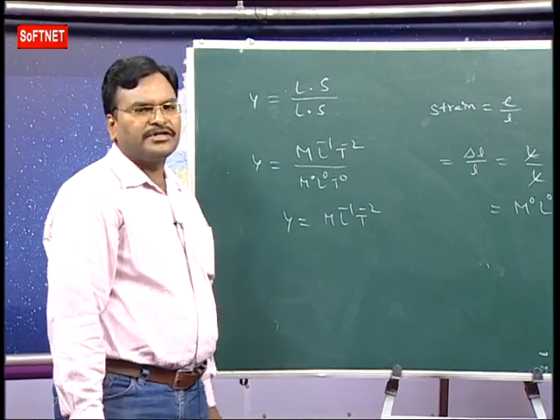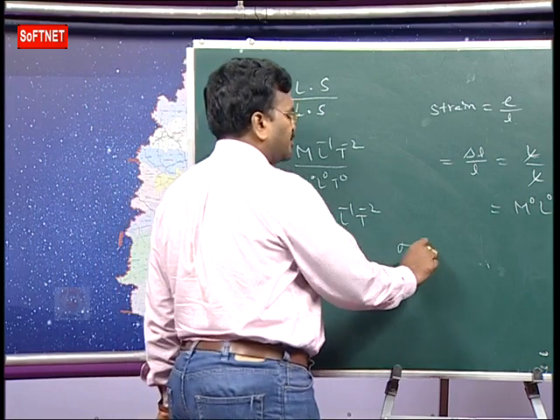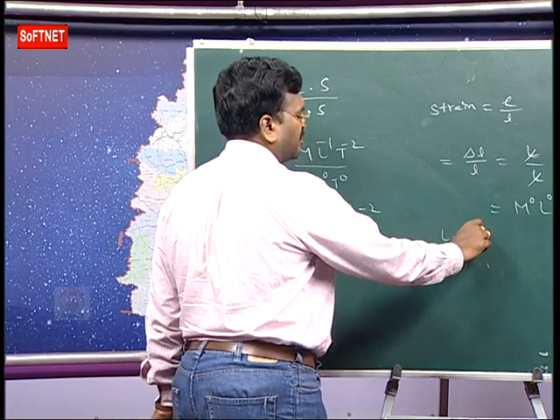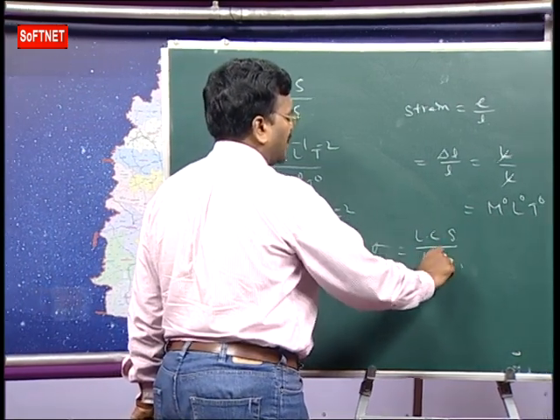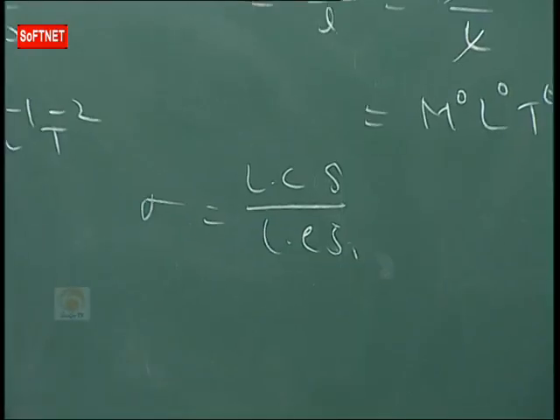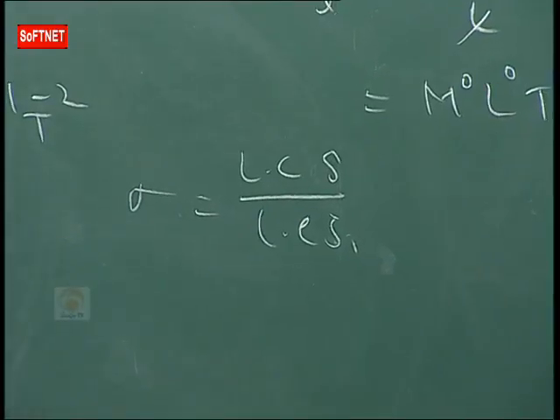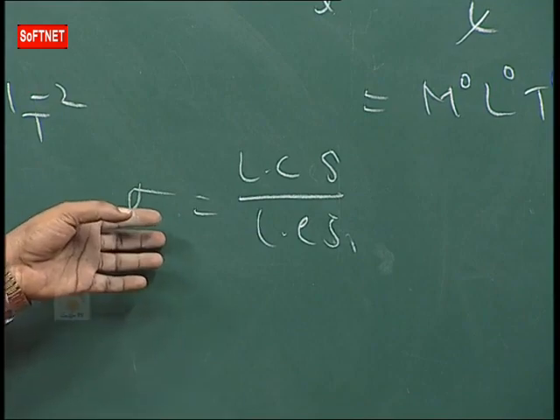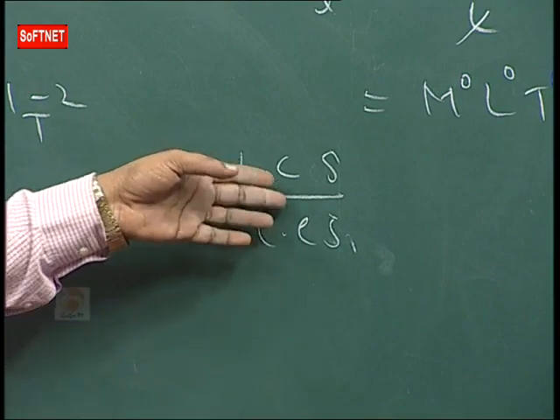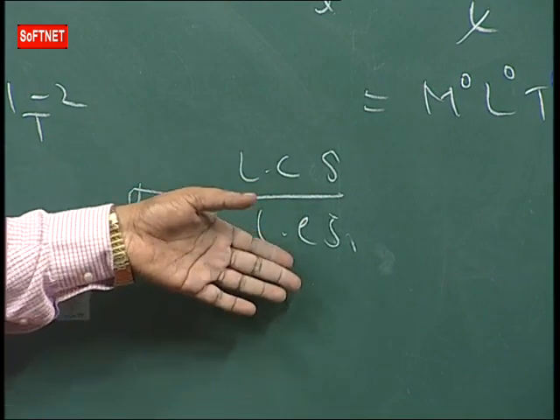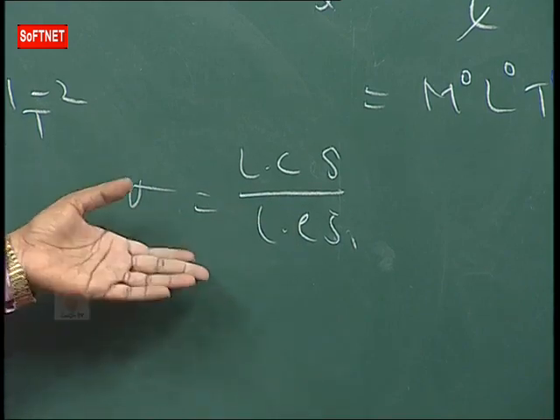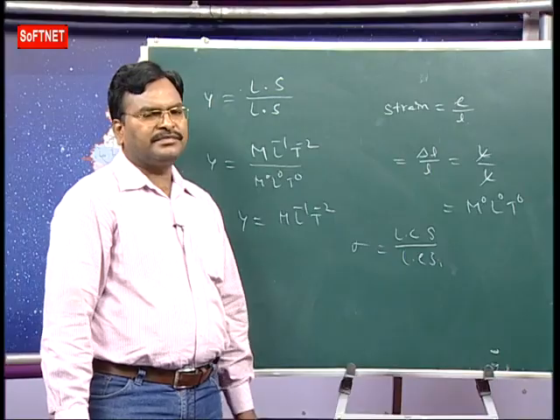Next one, Poisson's ratio. What is Poisson's ratio? The ratio of lateral contraction strain to the longitudinal elongation strain. It is also a ratio of similar quantities, so it has no dimensions. It is also a dimensionless quantity.